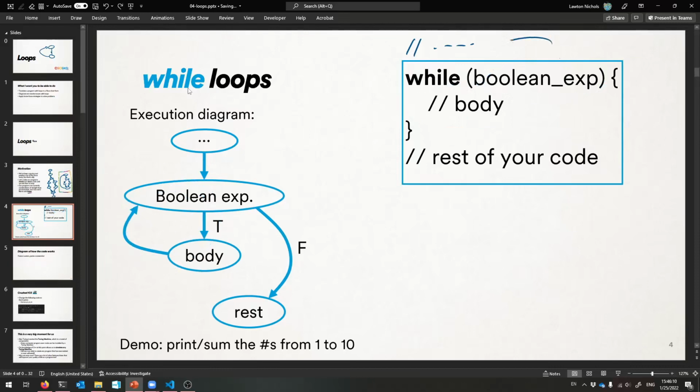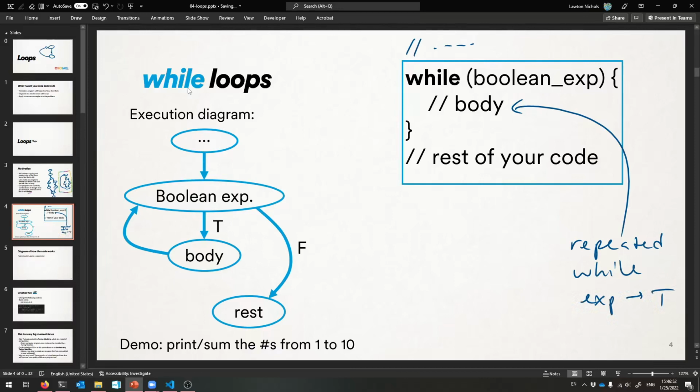So it's like, while this is true, continue doing the body. Continue repeating the body, and then checking to see if the expression is still true. So it's always do the body once if it's true, go back, test again. Hey, is it still true? Okay, I'll do the body some more. Test one more time. Okay, yeah, it's still true. I'll do the body. Oh, now it's false, because something in the body changed that Boolean expression's value, and now I can do the rest of the code. That is how a while loop works. So this body is always going to get repeated while the expression evaluates to true.